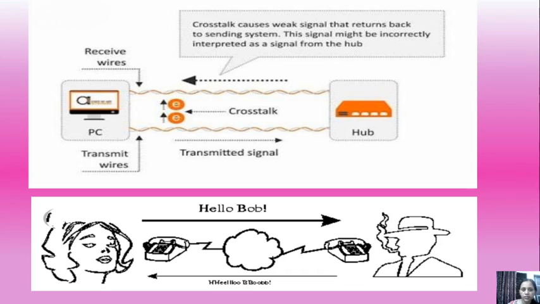The message is "hello Bob". When it returns back, you can see at the bottom of the screen, "hello Bob". It means it's a kind of weak signal. These images are showing the concept of crosstalk. Crosstalk is nothing but a weak signal.